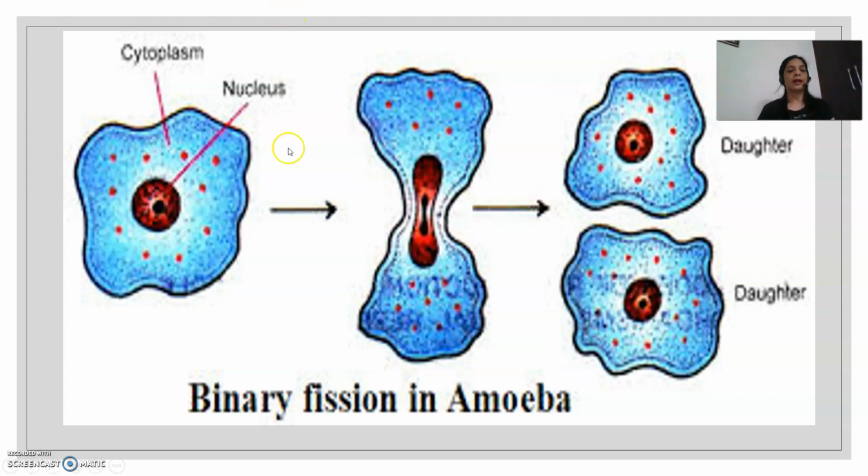In this, there are two basic steps which are involved. The first step is the division of the nucleus, which is called as karyokinesis, in which the word karyo stands for nucleus. So the division of nucleus occurs first, and then there is division of the cell or the cytoplasm, which is called as cytokinesis. So these are the two steps, that is karyokinesis and cytokinesis, which lead to the binary fission in the organisms.